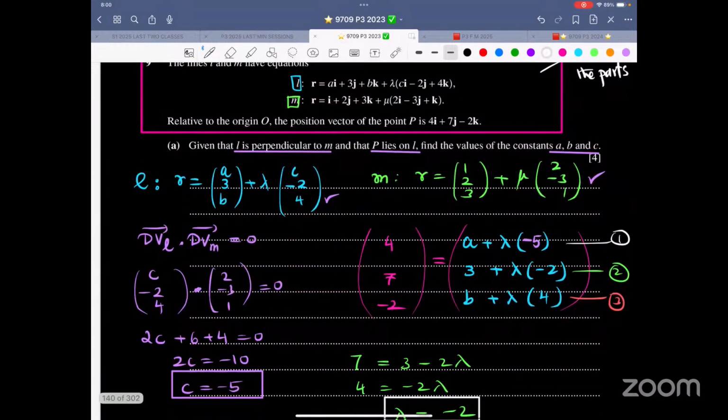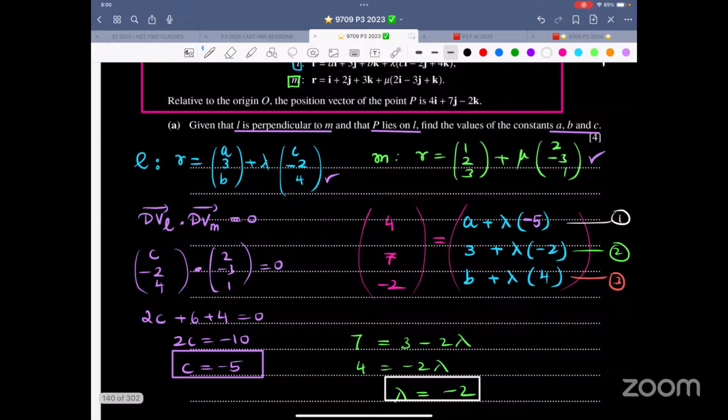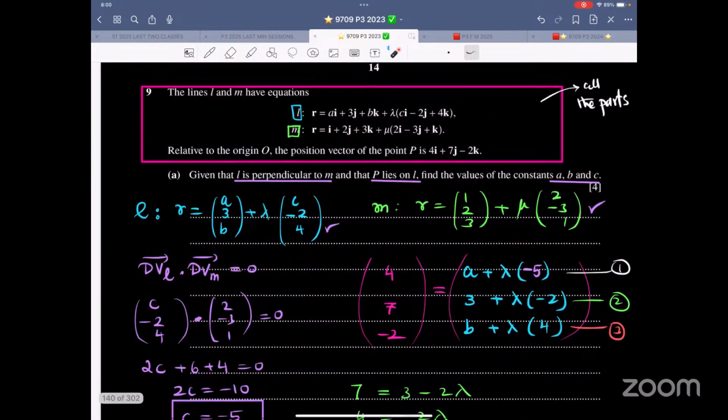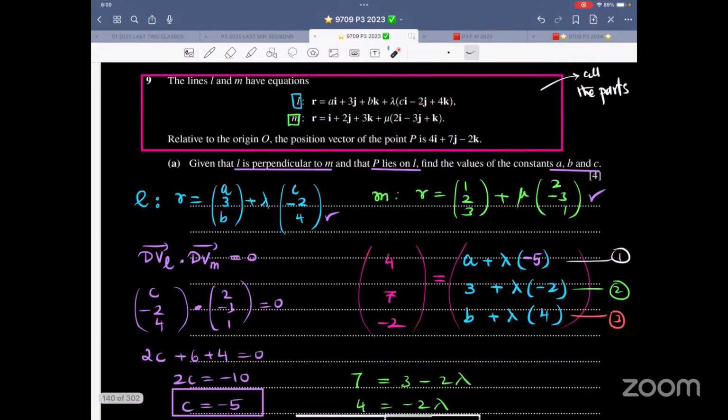So now, part to part, the value of A and B might change. They might continue. That you have to read. Now, first thing first, it says L is perpendicular to M. That means the direction vector of L and direction vector of M, the dot product should be 0. So I got this value. That is the value of C. So that was very easy because C was the only unknown out of these 6.